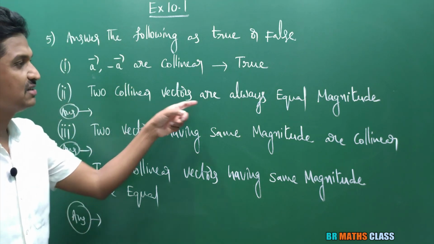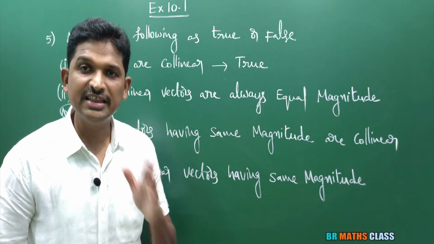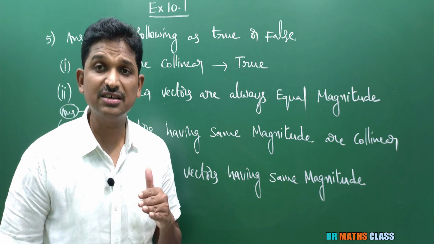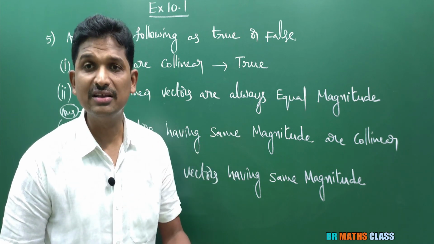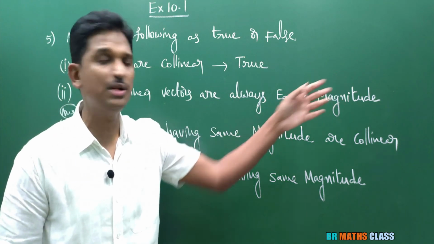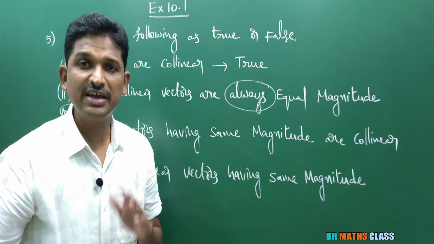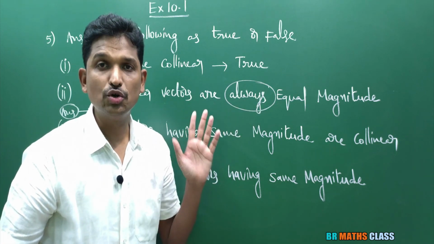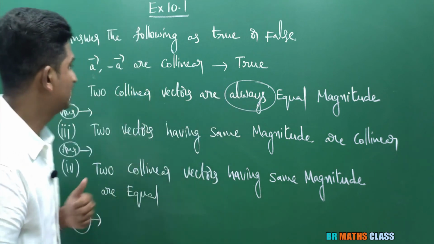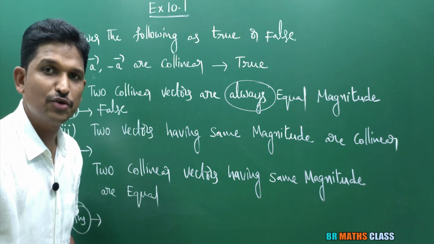Now you observe the second one. Two collinear vectors are always equal in magnitude. In the definition of collinear vectors, there is no such condition. What is the definition of collinear vectors? Vectors which lie on same line or on parallel lines. There is no condition related to magnitude. They are saying always. They may be equal, may not be equal, but we cannot say that always equal in magnitude. This always is the wrong term here, right? So this statement is false. You can understand these things only when you are good in the definition of collinear vectors.